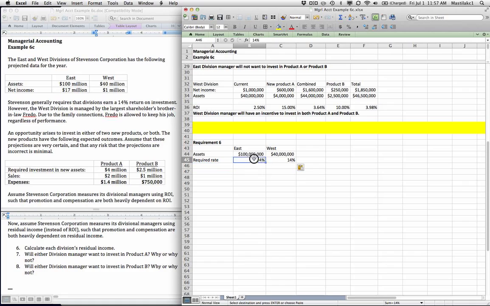And what this basically says is, given that you've got $100 million invested, if you've got to earn a 14% return, then 14% of your $100 million is $14 million. And if you're the West Division and you have $40 million of assets, and those $40 million of assets need to generate a 14% return, then the minimum required operating income you've got to earn just to meet your 14% on the $40 million is $5.6 million. So that's our required net income.